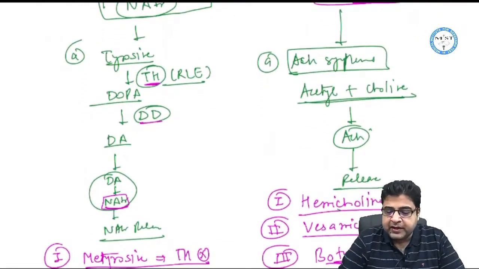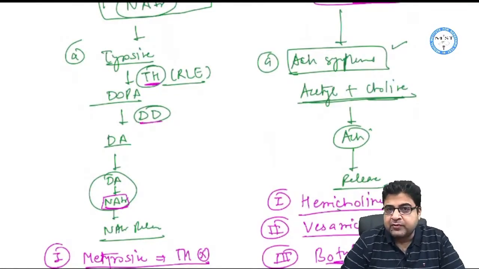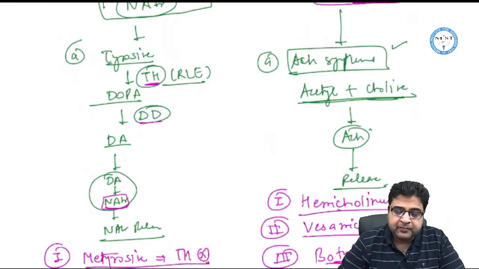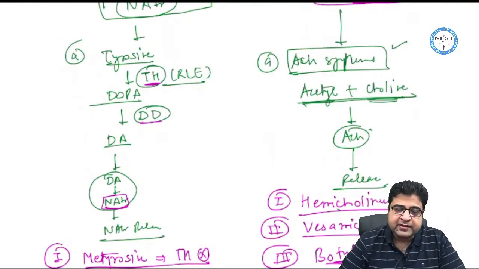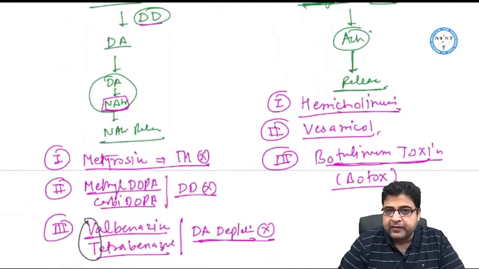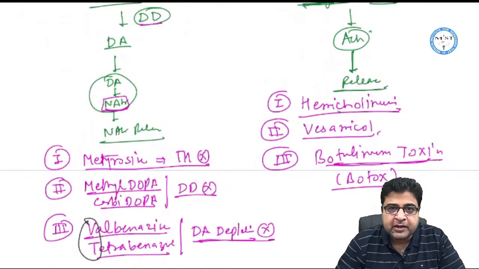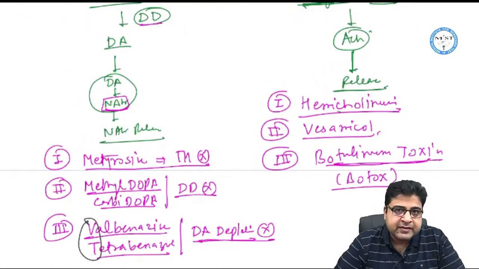If we talk about acetylcholine synthesis first, acetyl combines with choline and forms acetylcholine. This acetylcholine will be stored in vesicles, and whenever the body requires, this acetylcholine is released. We have three medicines which act on this acetylcholine synthesis pathway and interfere with the release or the synthesis of acetylcholine.